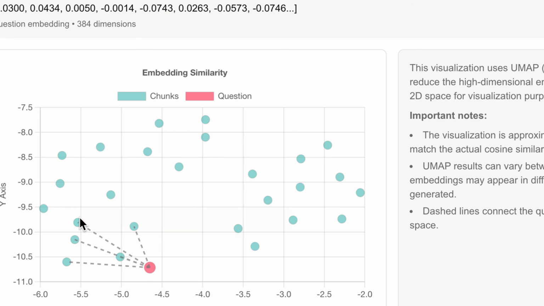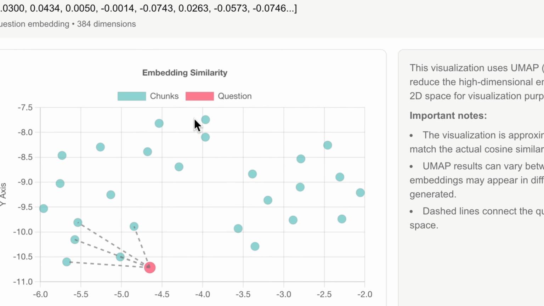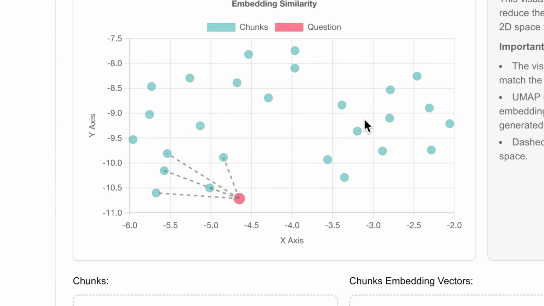So these different blue ones are the chunks which were created. And because I applied some brain, these chunks are having some data inside them, and I'm able to just plot them in an easy to understand space. So that is the whole idea. Now this is very much simplified, but we see these different chunks being created in front of us. So this is what happens when the data gets divided.